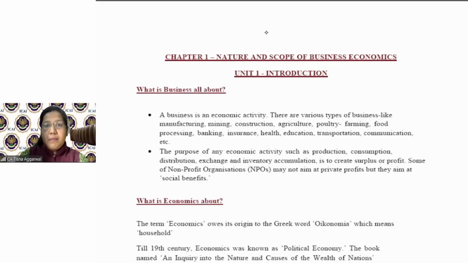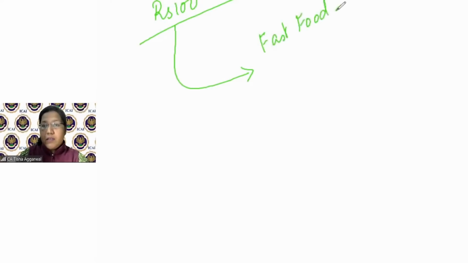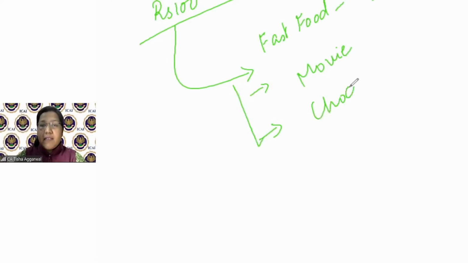There is a student Ram. And Ram says that, okay, I have 100 rupees in my pocket. Now the main query and the main problem is this: with the 100 rupees that I have, I'm able to either procure, let's say, a fast food, maybe going to a McDonald's and buying a burger. Then I have some amount which is left, maybe going for a movie. I have some amount which is left, maybe just buying a chocolate for myself.